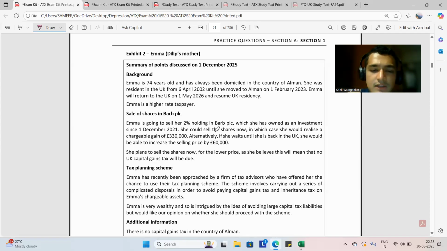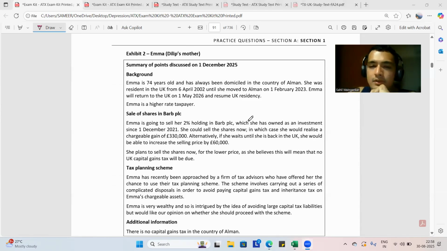Now, ठीक है, if she sells the shares now, then she would be selling the shares while she is outside the UK, ठीक है ना? She would realize a chargeable gain of only 3,30,000, and this would not be chargeable to her at this point of time. However, after making this disposal, she should not have returned to UK for 5 years.